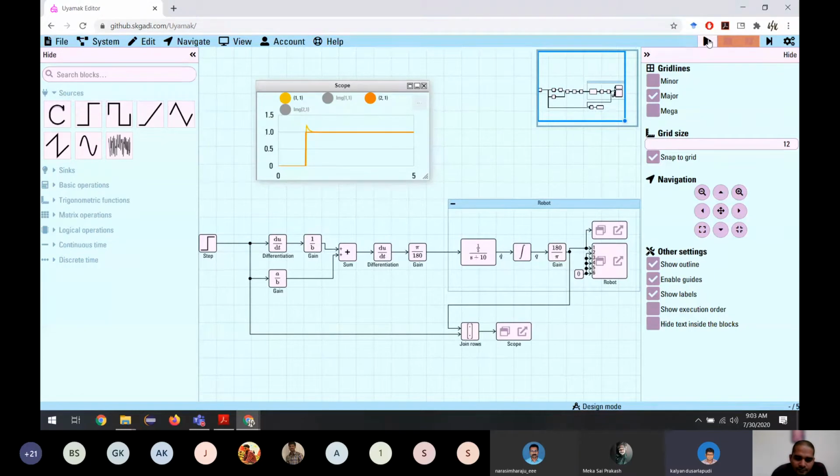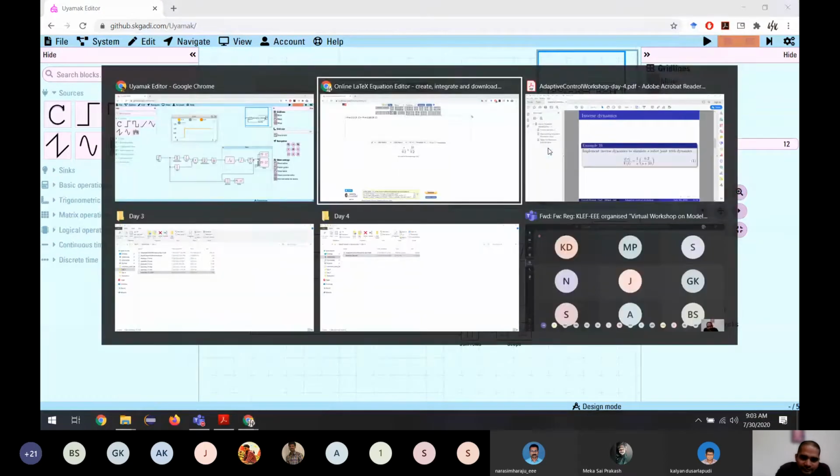I think you can proceed, Suresh. Okay, let's proceed to the next part. So as I said, today it will be more theoretical parts. So let's go to the next part and see how we can identify the system.